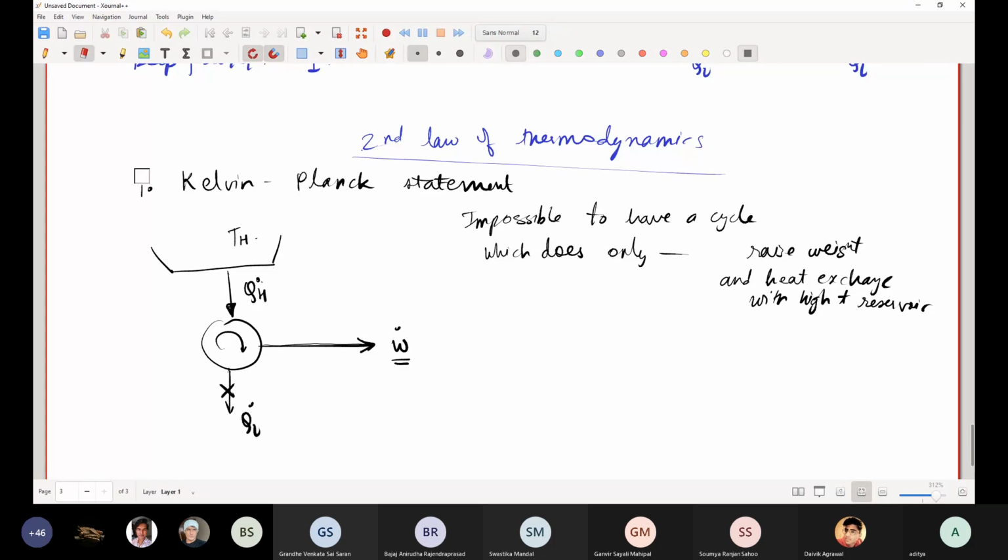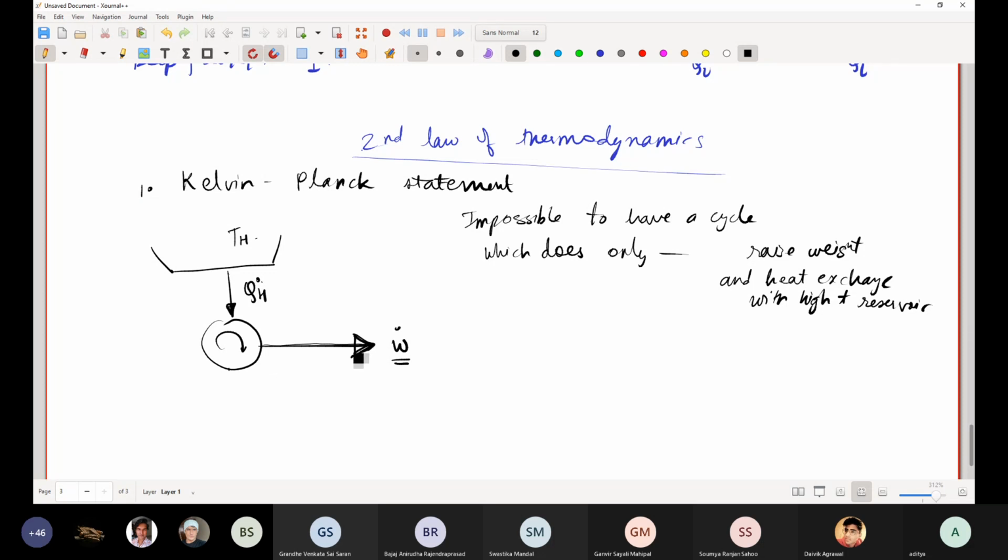So Kelvin-Planck says that it is impossible to construct a cycle whose sole work is to raise a weight. When they say the sole output is to raise a weight, it means the sole output of this device which operates in a cycle is to do work on something.